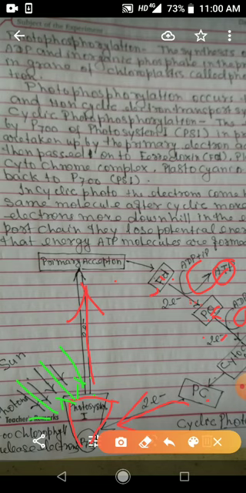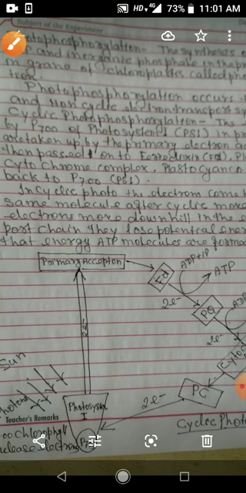So why is it called cyclic photophosphorylation? The reason is that the electrons which are emitted from the reaction center of photosystem 1 come back and return to the same photosystem, and when the electrons are coming back, they lose energy, and that energy is used for the formation of ATP.